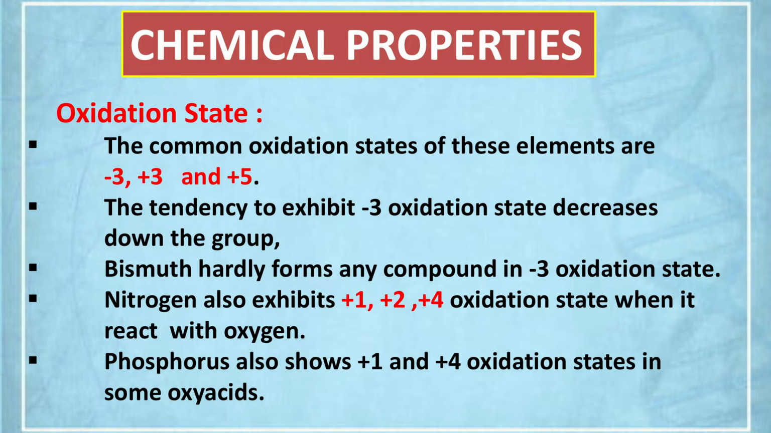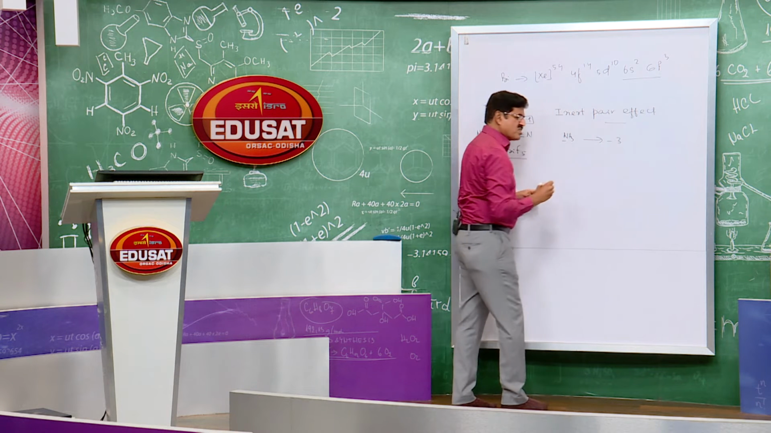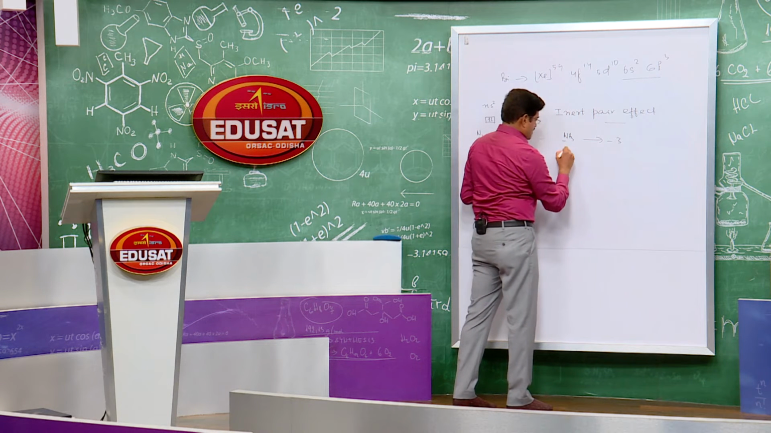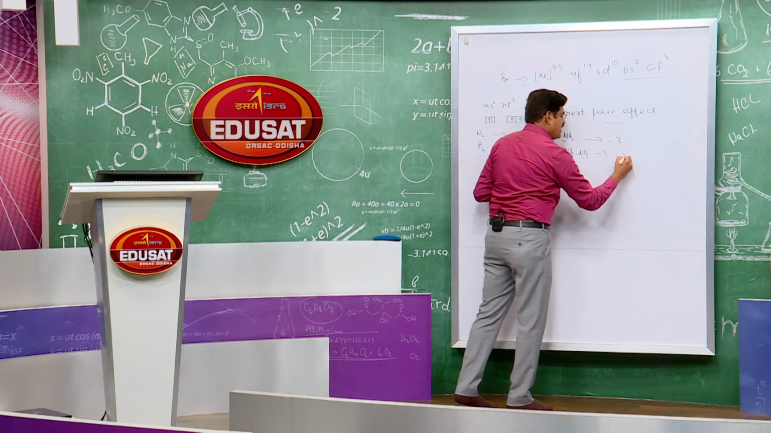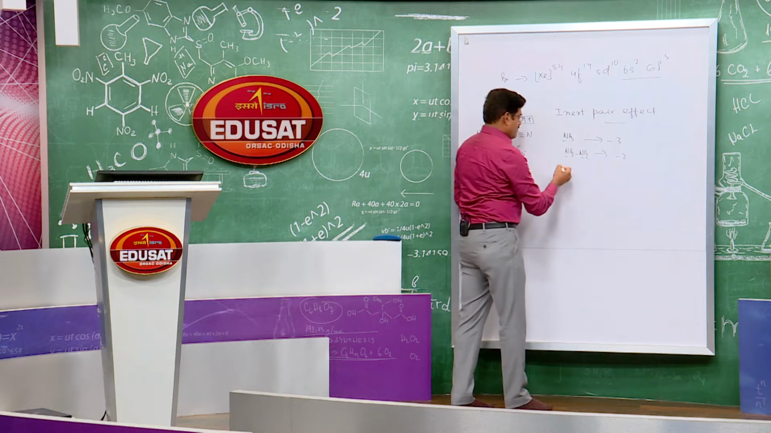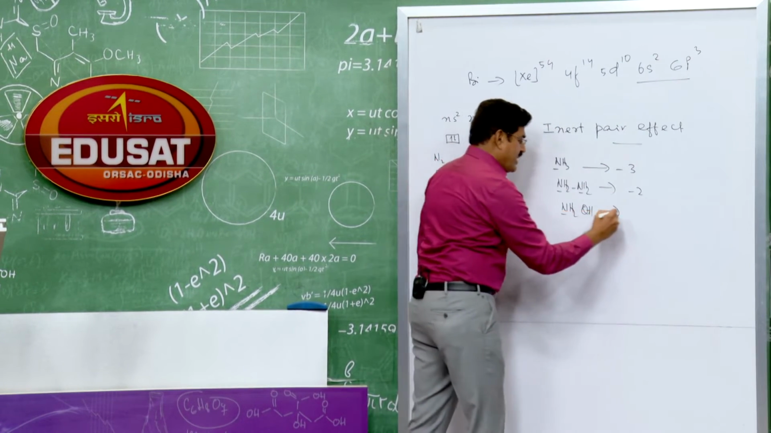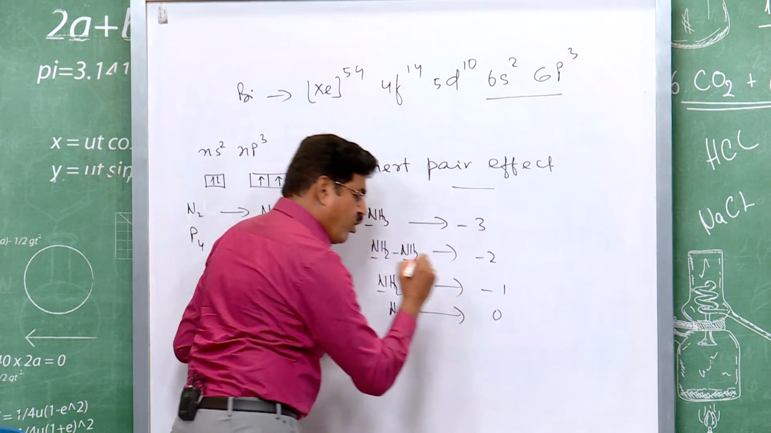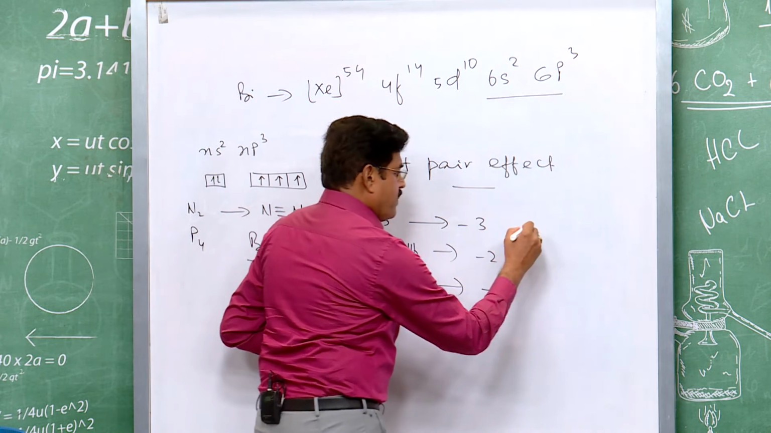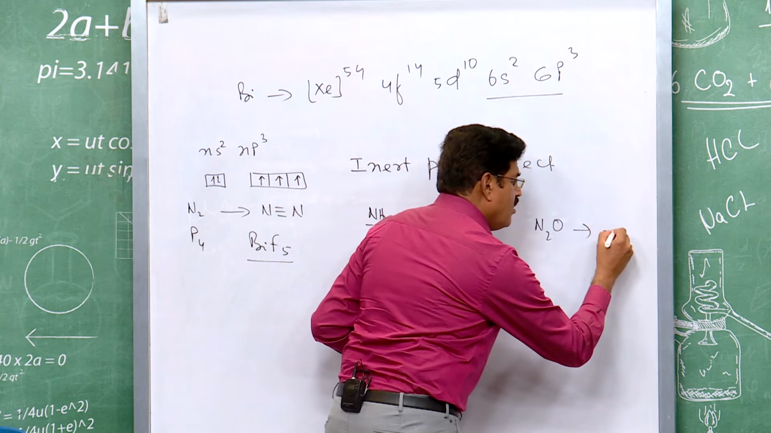Let me show you all the compounds having these oxidation states. First -3, it is ammonia, where nitrogen exhibits -3 oxidation state. Then comes hydrazine, where nitrogen exhibits -2 oxidation state. Then comes hydroxylamine, where nitrogen exhibits -1 oxidation state. Nitrogen 0. Then N2O, laughing gas, it is +1.